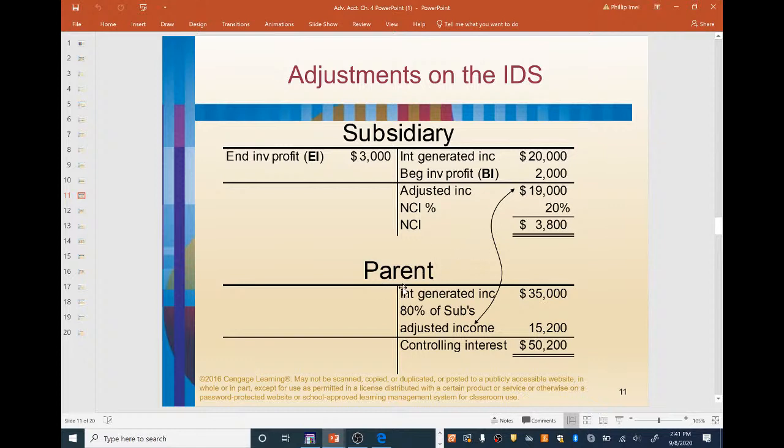And then next, let's look at the parent. They have internally generated income of 35,000. And then remember, the parent in this case owns 80% of the sub. So in this case, 80% of the sub's adjusted income. So the parent's percentage of income is based upon the adjusted income of the subsidiary after the eliminations have been made. Okay. So in this case, 80% of 19,000 is 15,200, and obviously 35,000 plus the 15,200 is going to be the controlling interest income distribution schedule, or 50,200.